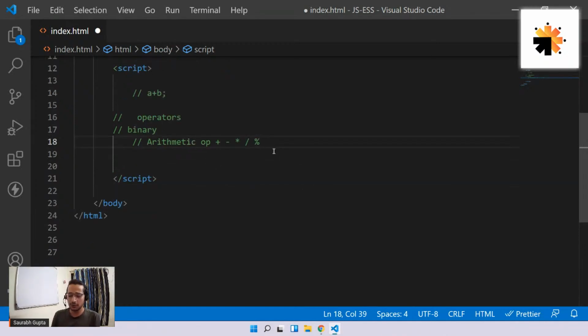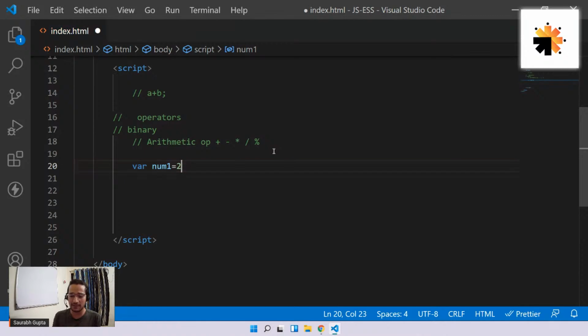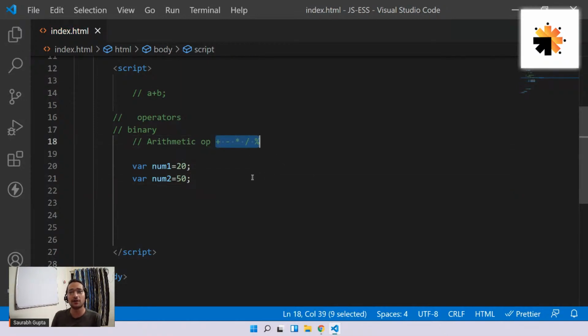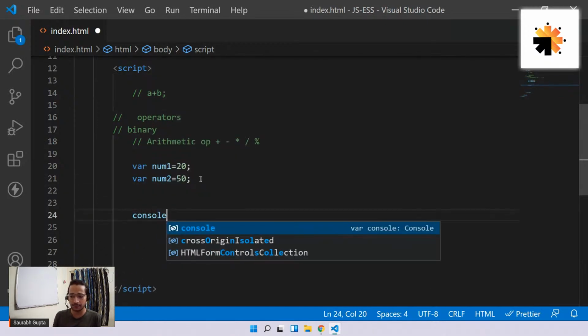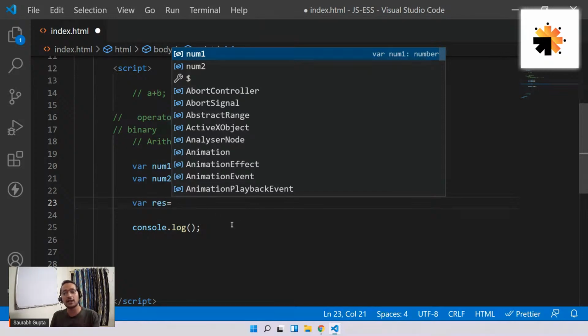Okay, so now to use all of this, let's create a few variables that can hold data on which I can work. Let me create a variable called num1. Let's say num1 is 23 or maybe 20, doesn't matter. And let's create one more variable called num2 equals 50, something like that. Now let's see how they work. I also want to print that, so console.log. And now I'm going to perform my calculation inside this, or you can also create a different variable called res, and here you can store the answer of the calculation.